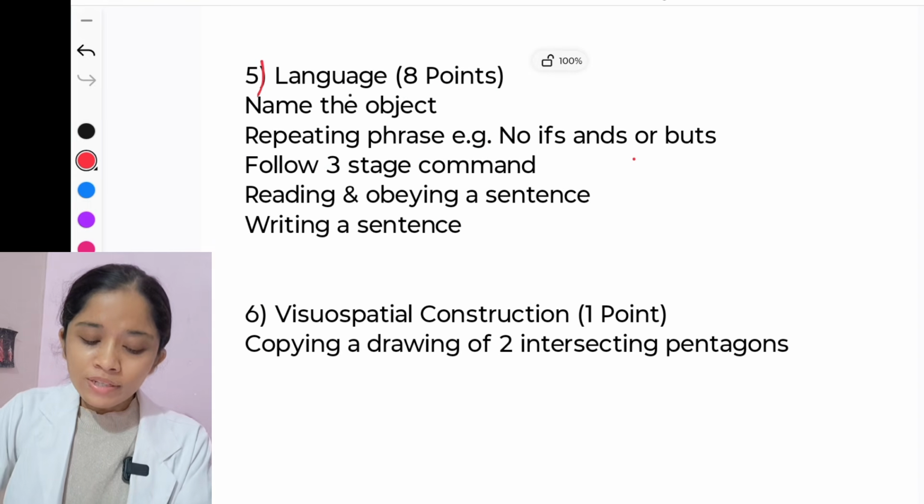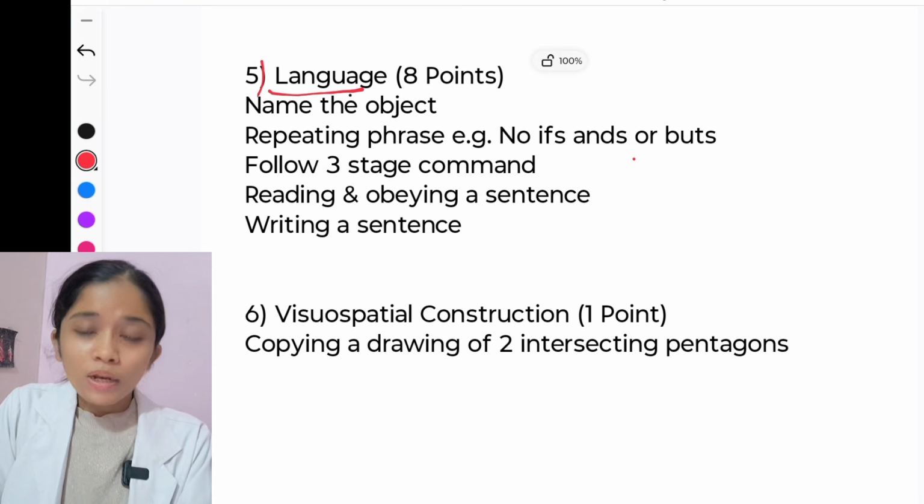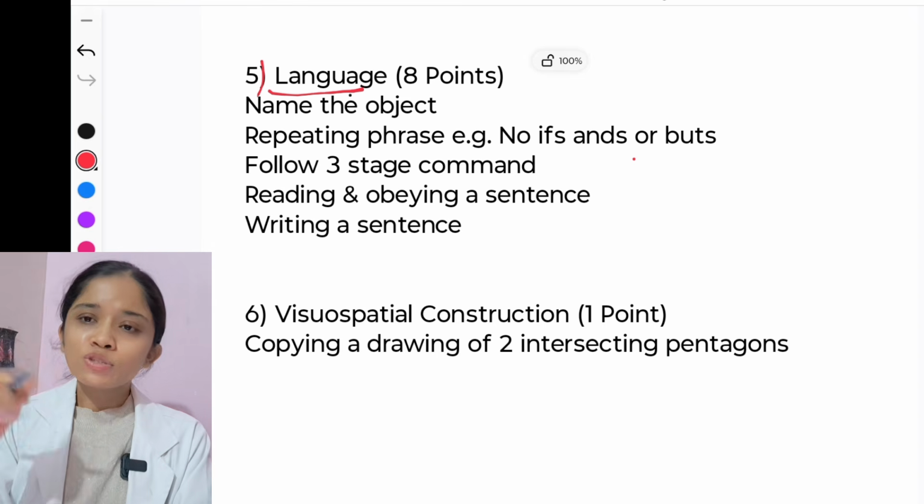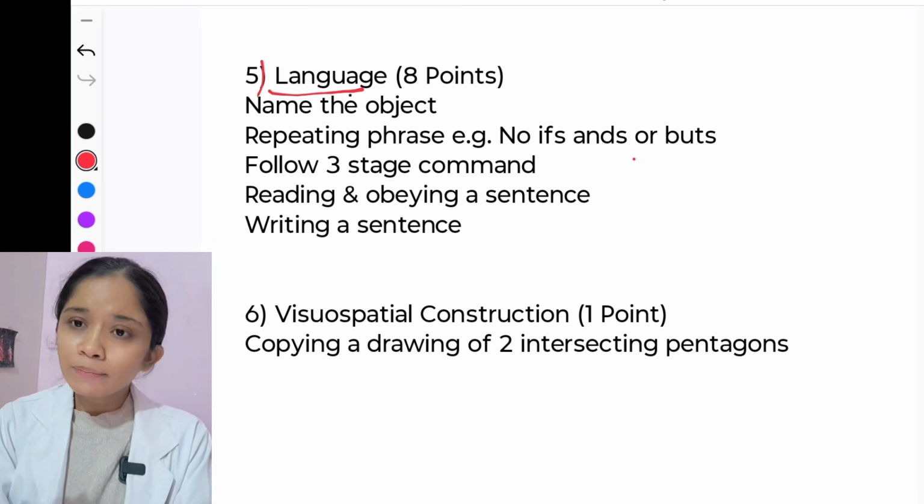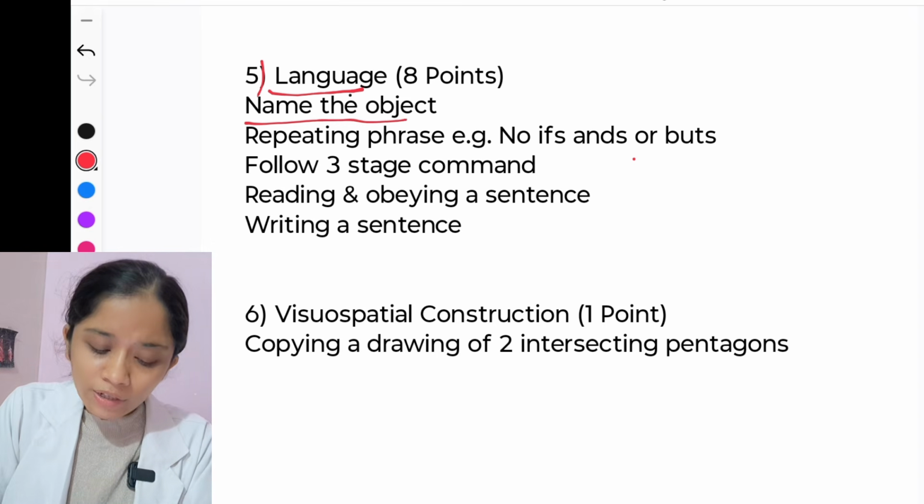Then the fifth question is asked from language. The total for language is 8 points. So here we basically ask the patient 8 questions. First is naming the objects.